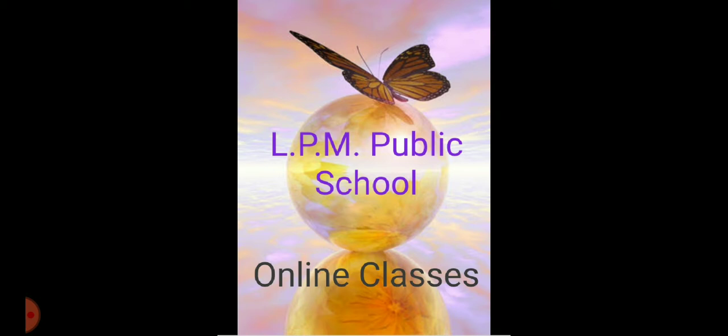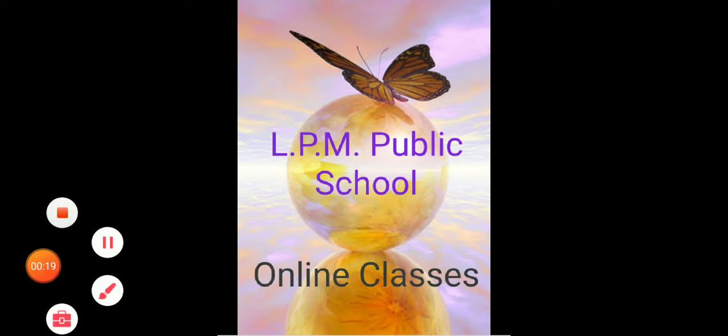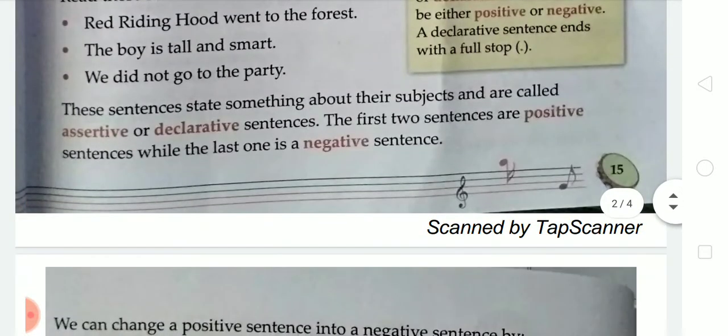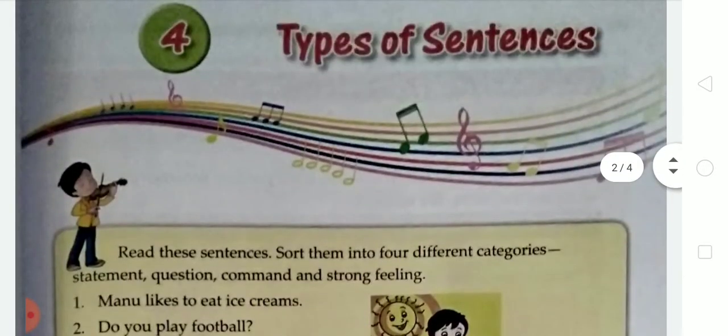Dear students, today we are going to start the next chapter given in your Tune into Grammar book. First of all, take out your book and open page number 15. This is chapter number 4, and the topic of this chapter is types of sentences. We have already learned about the sentence in our previous video. Today I am going to explain how many types of sentences there are.